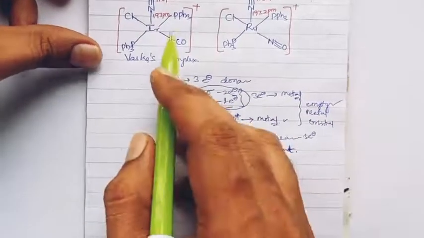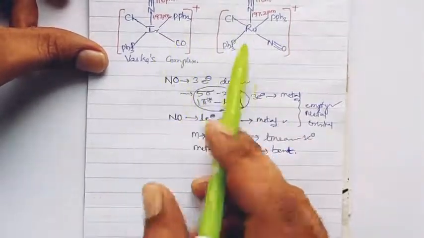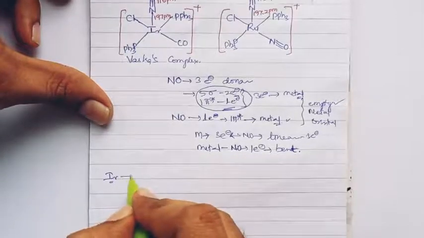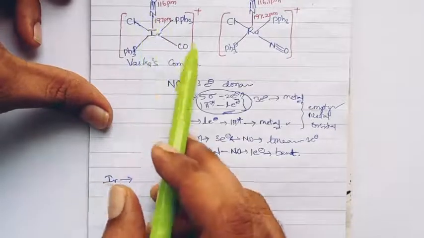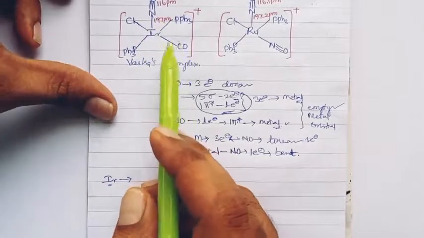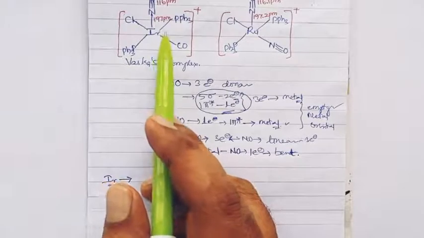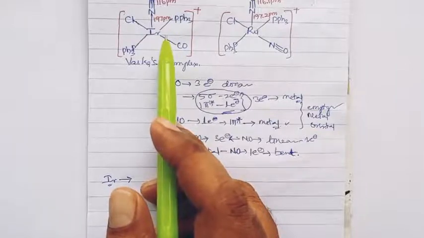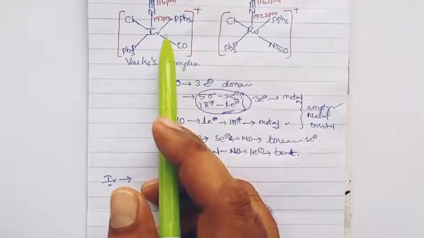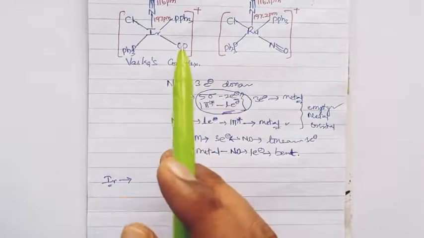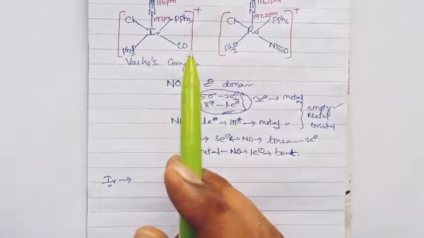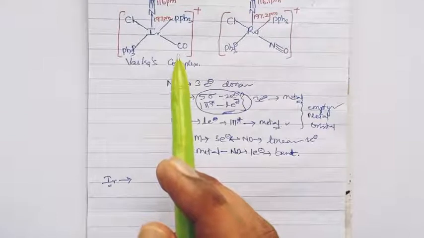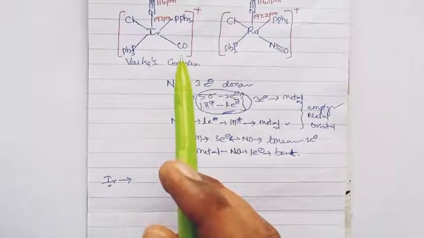Considering the above nitrosyl complexes, let us start with iridium. Iridium has nitrosyl and carbonyls like this, and iridium itself is an electron rich metal atom. This confirms that iridium can easily obey the 18 electron rule. The 18 electron rule is very favorable in metals having high electron density with pi acceptor ligands.